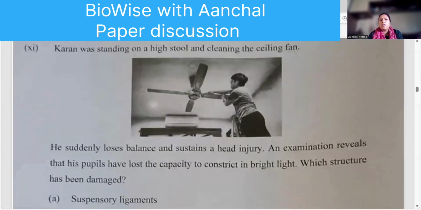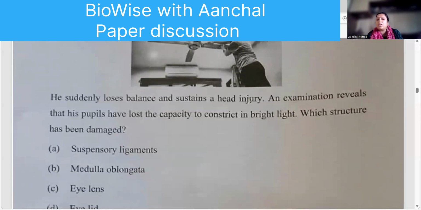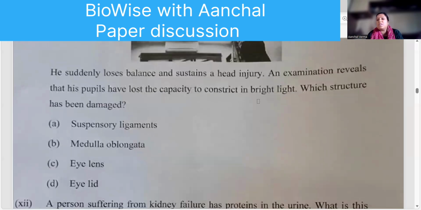I'll try to explain. Now, Karan was standing on a high stool cleaning the ceiling fan. He suddenly loses balance and sustains a head injury. Head injury, but the brain. An examination reveals that his pupil has lost the capacity to constrict in bright light. Which structure? Now, children, here, first of all, see the options. Suspensory ligament is for the lens, not for the iris or the pupil. The muscles responsible for the iris are your radial muscles and the circular muscles. Remember?